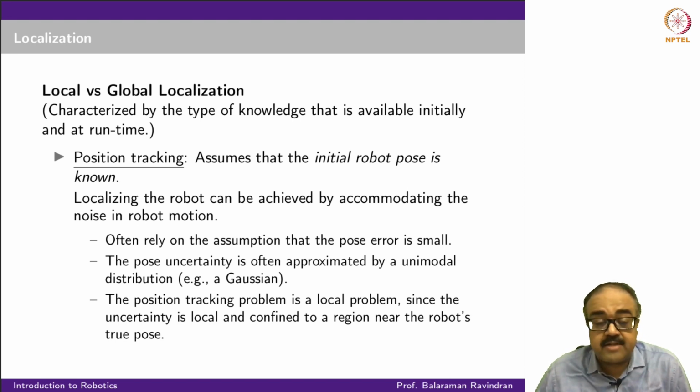We assume that the initial pose of the robot is completely known. And then what you do is accommodate the small noise in the robot motion and the sensors that you have, and continue to localize the robot, continue to update the position of the robot, assuming that the initial pose is known. So this is the position tracking problem, and as you can see, it is very similar to the Gaussian filters and the Bayesian filters we looked at earlier.